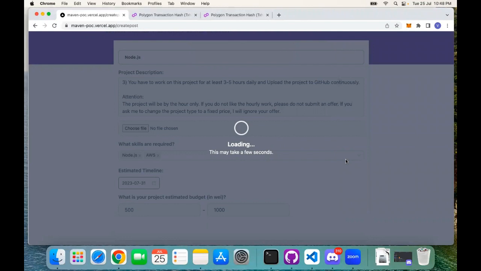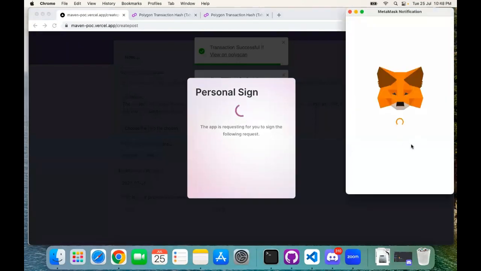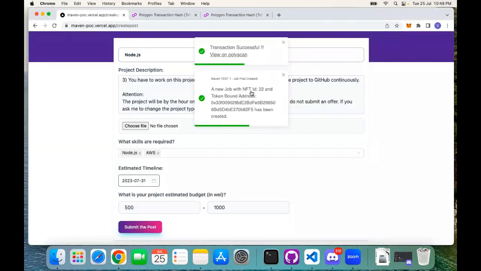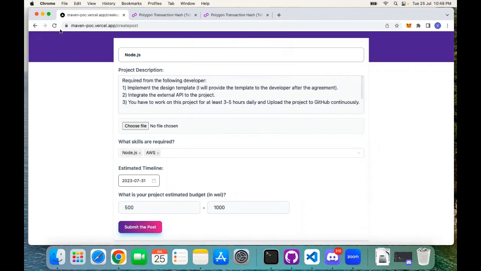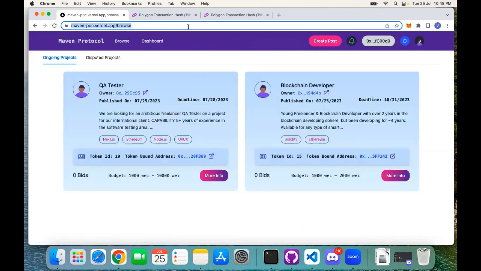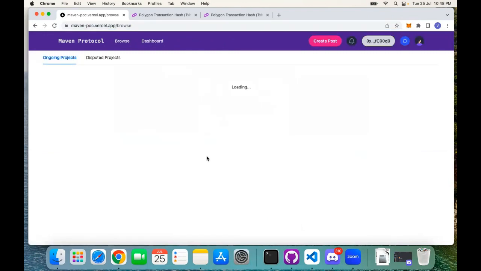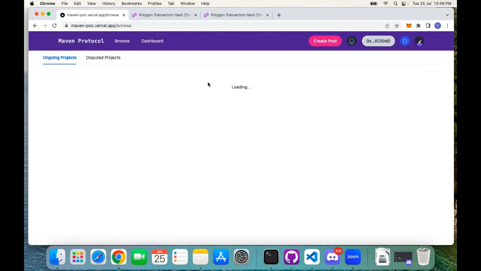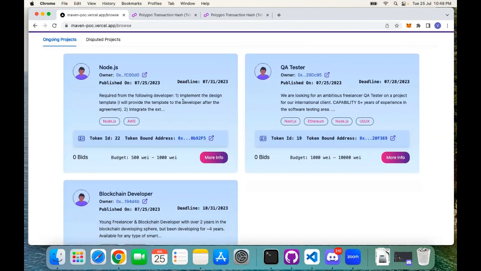The job post has been successfully submitted. Yes, the transaction is successful, and on every successful transaction a notification comes. Here, a notification came that a new job with an NFT ID and a unique token bound address has been created. Now if we go to the browse page, it takes some time to fetch the data from the contract. Yeah, and here we go. We have successfully created a project here.